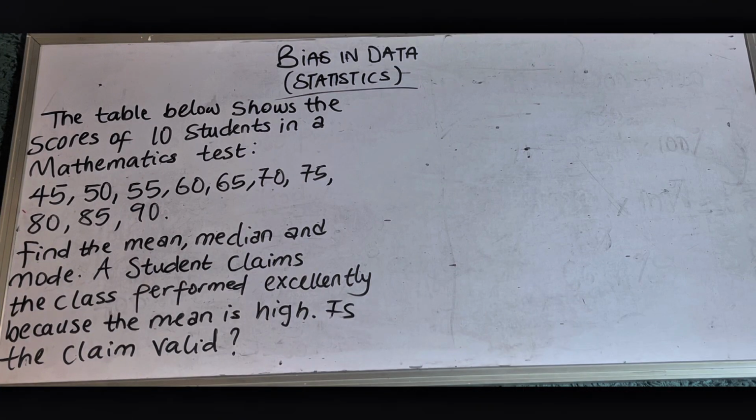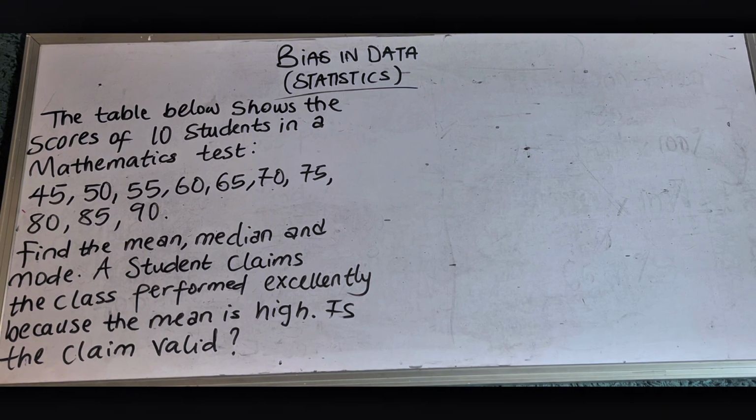The question says, the table below shows scores of 10 students in a mathematics test. So we have scores 45, 50, 55, 60, 65, 70, 75, 80, 85, 90. Now we're asked to find the mean, median, and mode. A student claims the class performed excellently because the mean is high. So we want to check if this claim is true. So we're trying to interpret whatever we get, not just get answers.